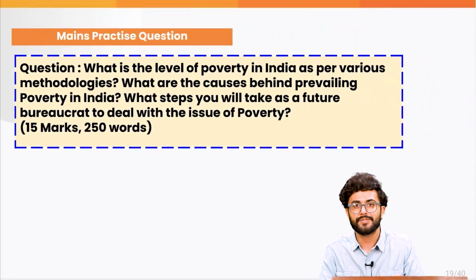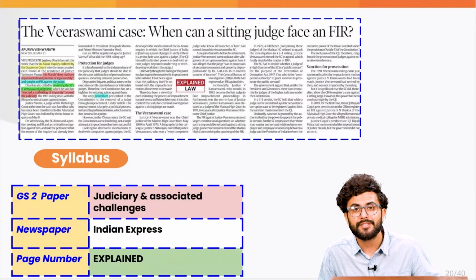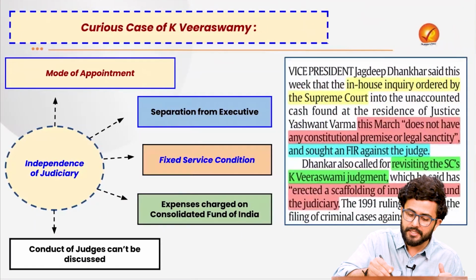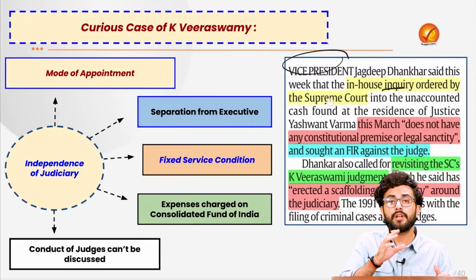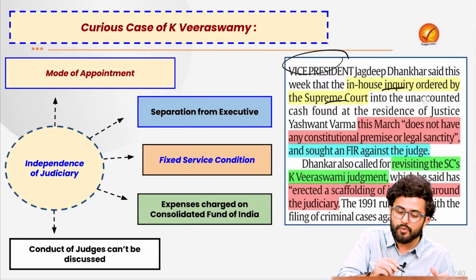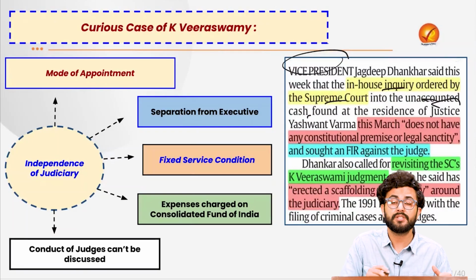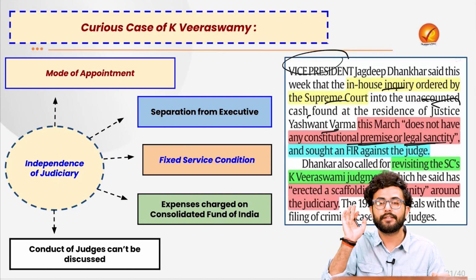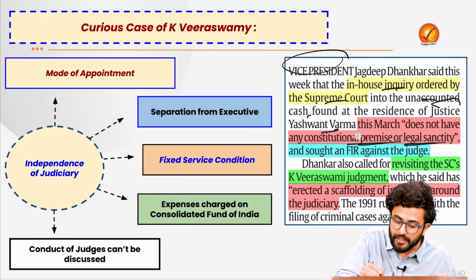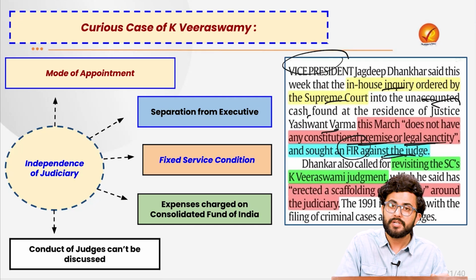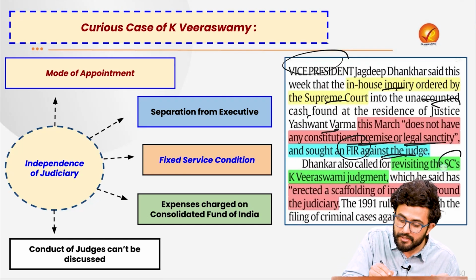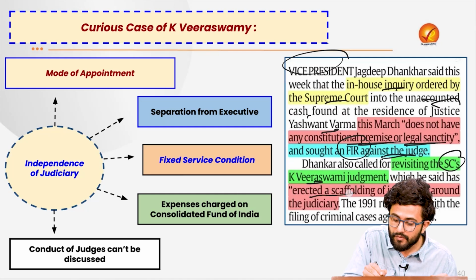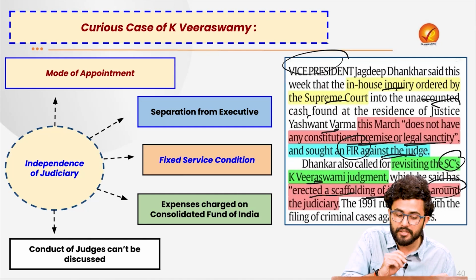We move forward to the next news, where we are going to read about a very interesting case of K. Veeraswami. The backdrop to this is that recently the Vice President said that the in-house inquiry which has been ordered by the Supreme Court into the unaccounted cash which was found at Justice Yashwant Verma's residence does not have any constitutional premise or legal sanctity, and thus sought an FIR against the judge. At the same time, the Vice President also suggested revisiting the Supreme Court's K. Veeraswami judgment, which he said has erected a scaffolding of impunity around the judiciary.